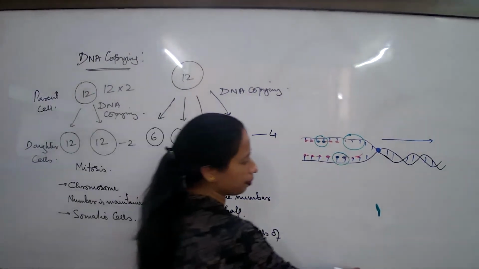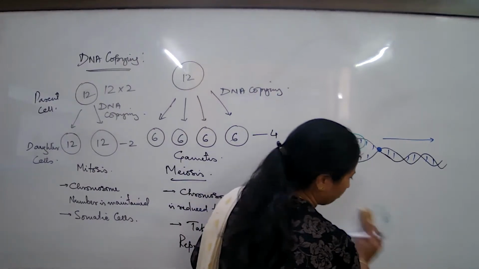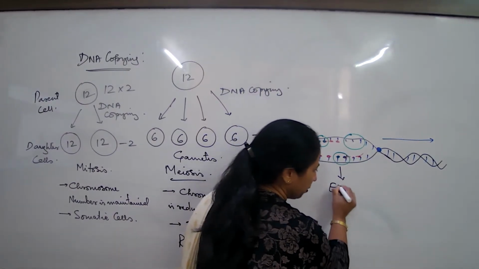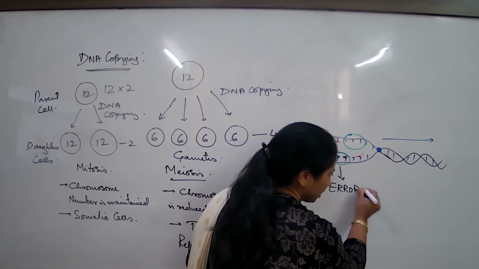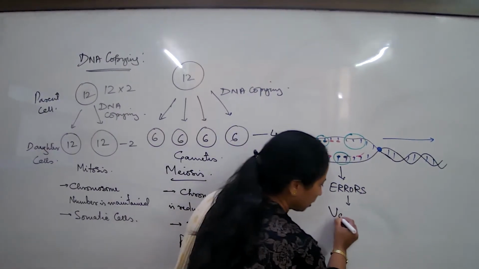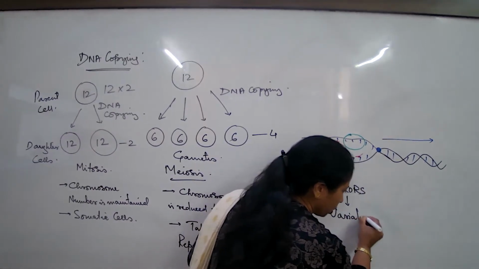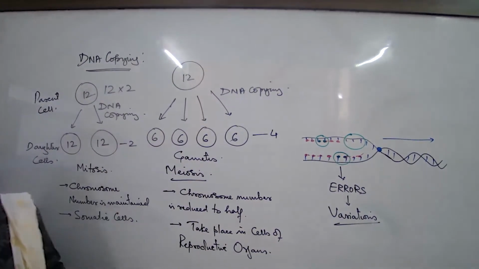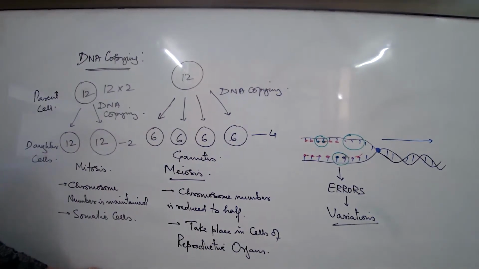That this type of process, DNA copying, which is a biochemical process, does it bring in errors? Yes, there are errors in the process of DNA copying, and these errors would lead to variations.